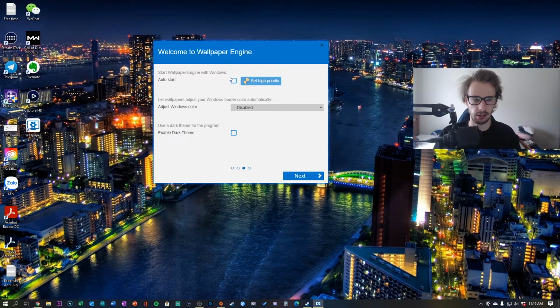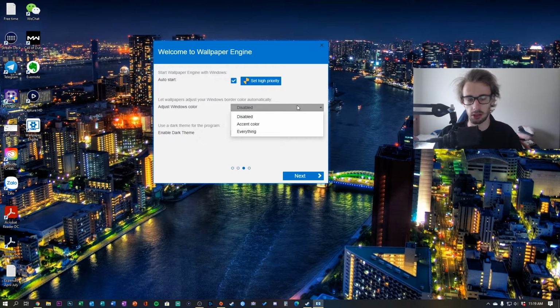So just say next. If you're gonna want to set this to automatically boot up when you launch your computer or start it, whatever, you're gonna want to set it to high priority. I'm not going to do that because I just prefer my solid background, but I used to before, when I had no pretty images or whatever, I used to just set this on auto start because I liked having it on auto start.